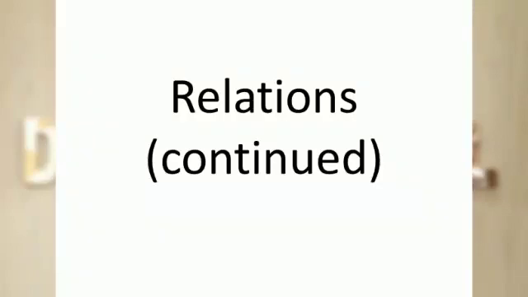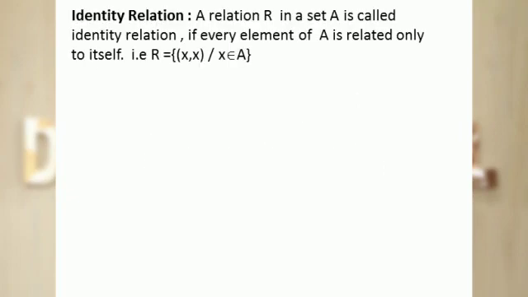Hello students. In previous lectures, we have discussed many types of relations. Let's discuss one more type, that is identity relation. A relation R in a set A is called identity relation if every element of A is related only to itself. That means relation R contains the ordered pairs of the form (x, x) in which x belongs to set A.